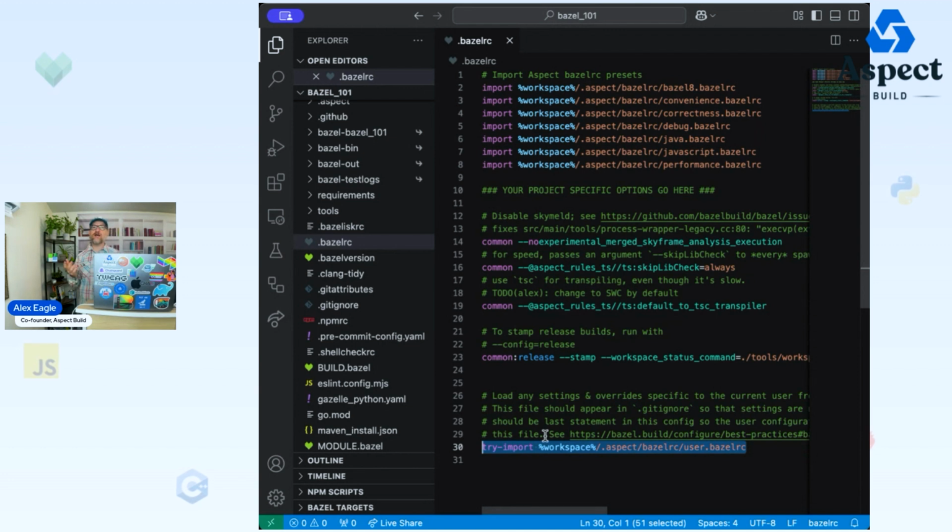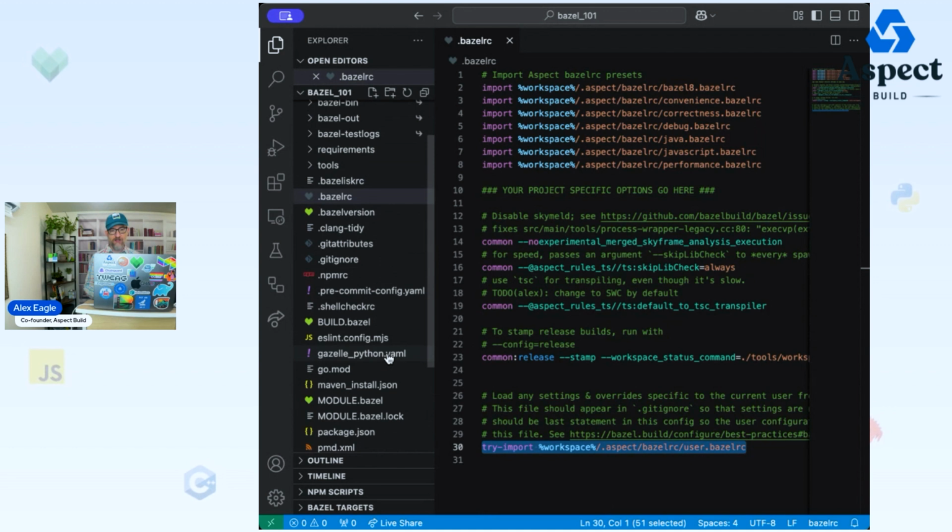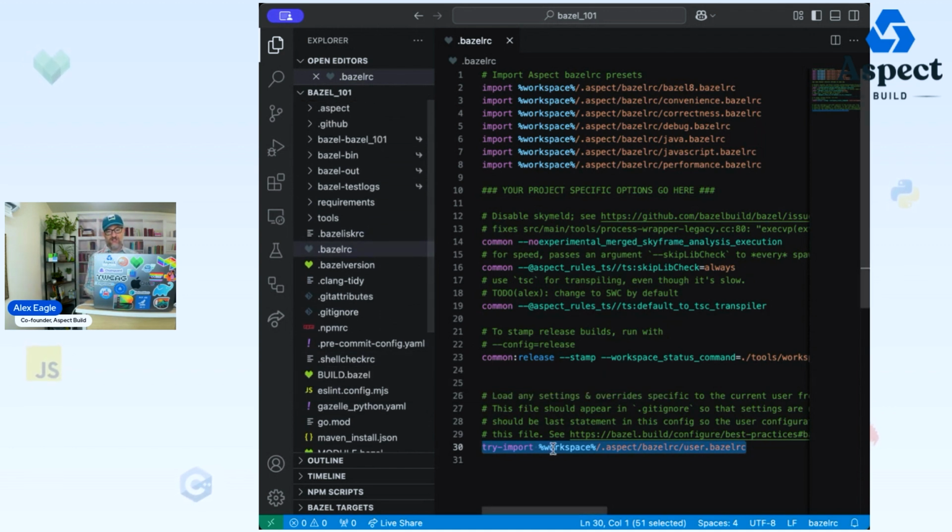You can see at the bottom of this file, there is a try-import that points to user.bazelrc. This is a trick that we're using to allow you to also have your own preferences for this repo that are going to live in your project, but are going to be git ignored. If you want to have preferences personal to you that apply to all of the repositories on your machine, those can go into a bazelrc file that lives in your home directory. So that's the 3rd location. And then, of course, the 4th location is inside of this user.bazelrc file. In this case, we don't have one of those yet. And that's why this uses try-import, because the file doesn't exist. But if it did, it appears at the end of the file. And so these flags are basically processed last one wins. And so if you put something in that file, it will override anything that appeared before it in this resolution scheme.